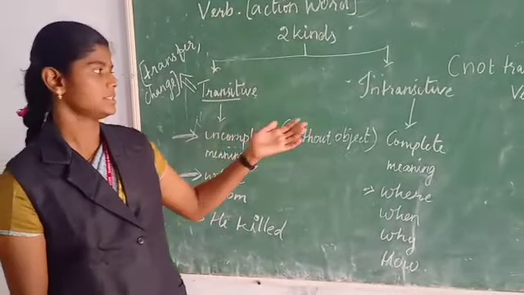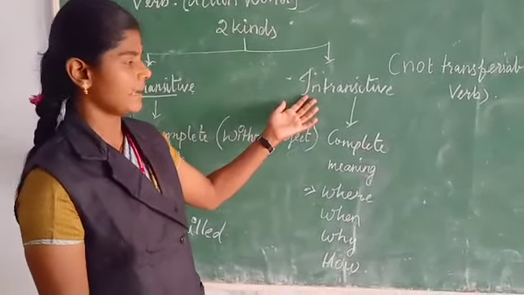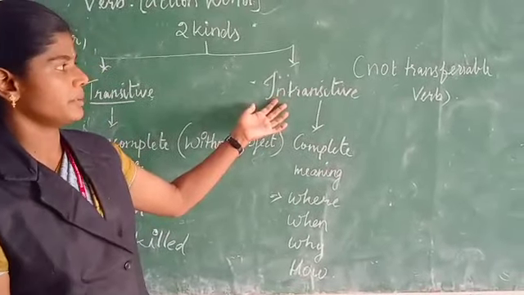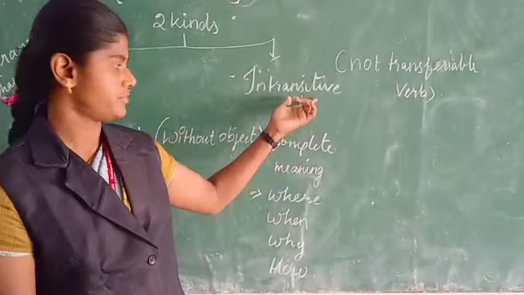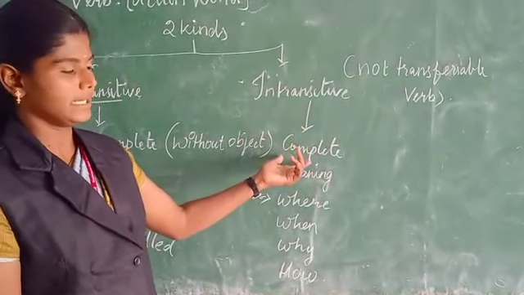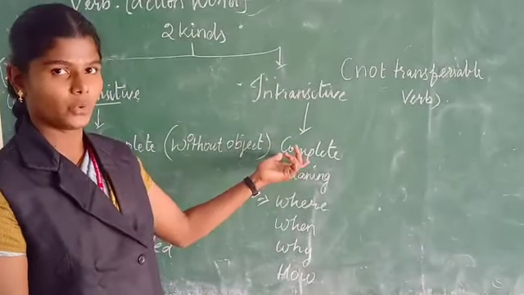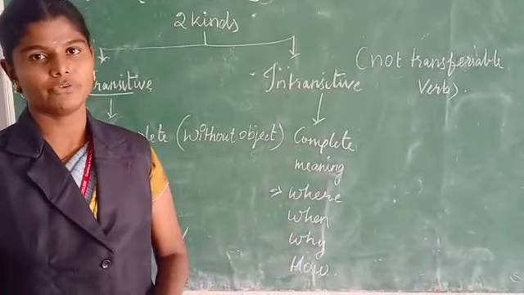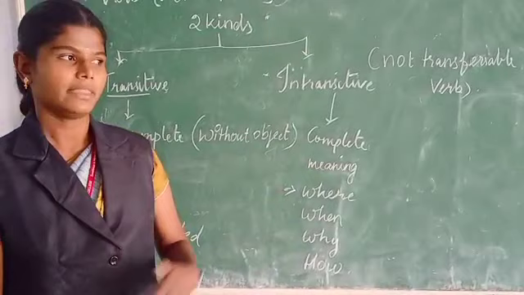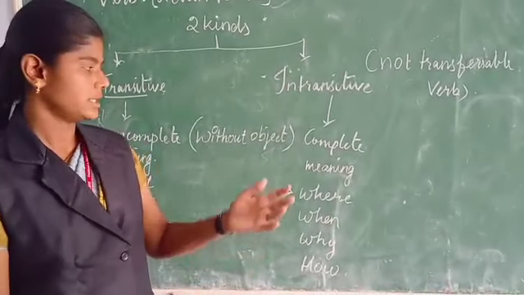And then next I move to the intransitive verb. Intransitive verb means it is not a transferable verb. There is no object at all, and it will give complete meaning though it doesn't have an object. For example, I laughed loudly, and they went to temple yesterday. So these are the examples.